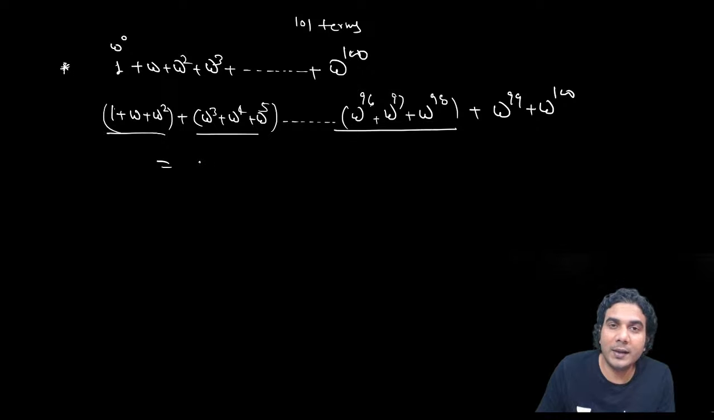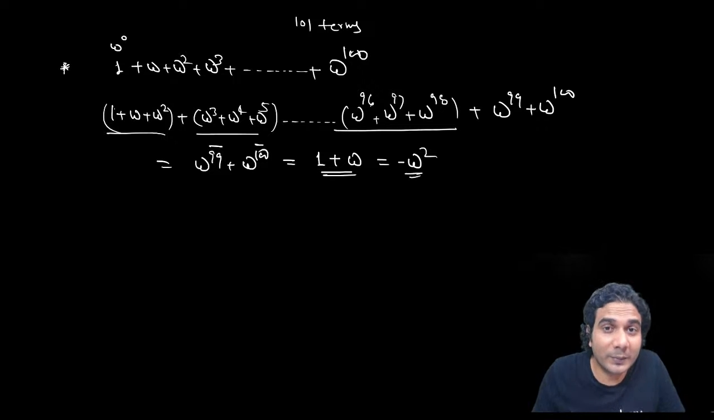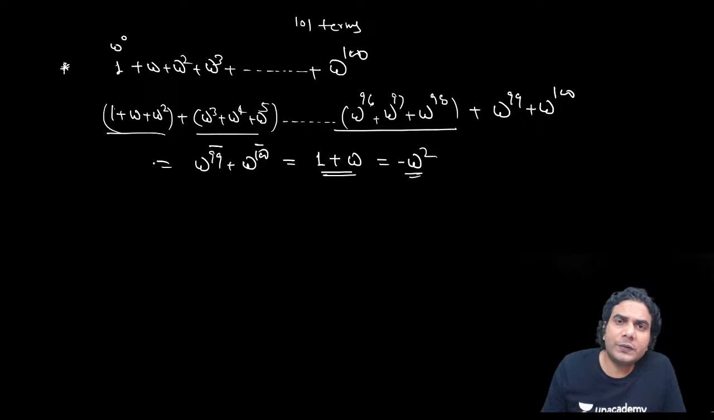So omega raised to 99 is nothing but 1, and then omega raised to 100. Now divide by 3. 99 is of the 3k type, so omega raised to 3k is 1. And 100 is 3k plus 1, so omega raised to 3k plus 1 is omega. So we get 1 plus omega. Further, you can write this as minus omega square, and that is the simplified form. You can't simplify it further. So the answer is minus omega square, or you might have 1 plus omega in the options. And this was one of the ways.